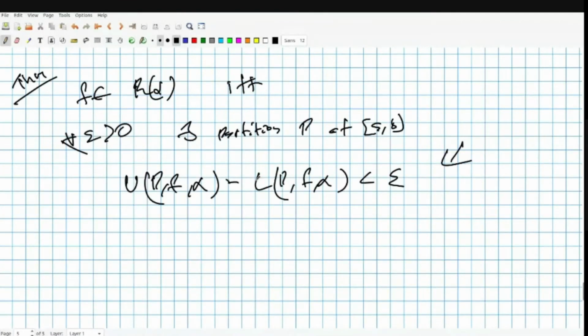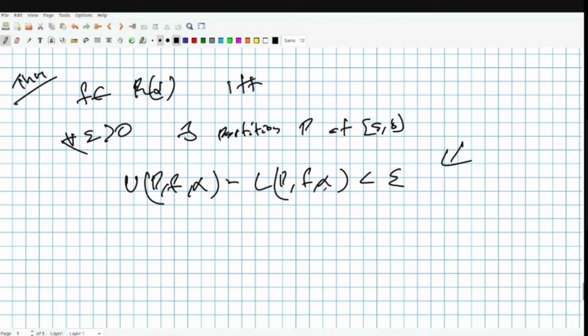So we can always look for partitions, and given a partition, finding L(P, f, alpha) and U(P, f, alpha) is possible. These are computable things, right? So actually this gives you something which is doable. It's computable. This is possible in computation. Now that's why these partitions and refinement of partitions are important.